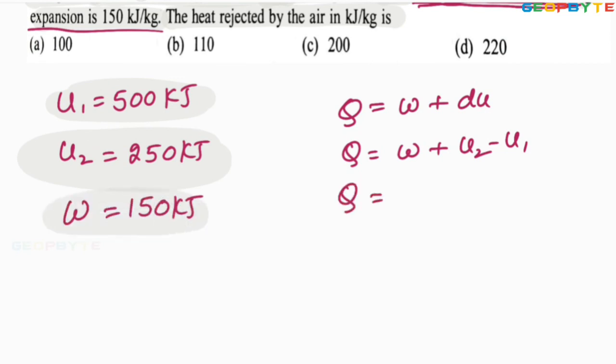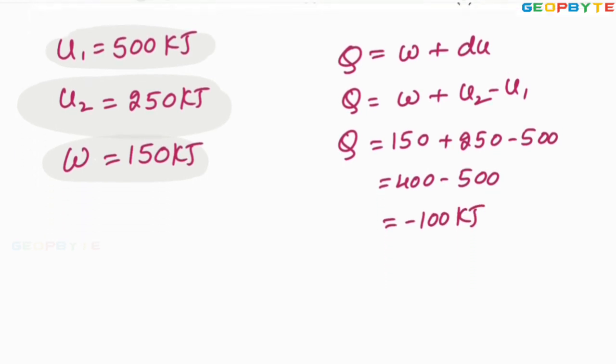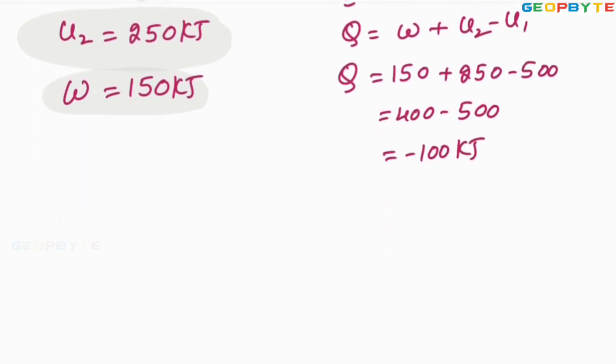The work interaction is 150. 150 plus U2, 250, minus 500. It is 400 minus 500, which equals minus 100 kilojoules. The negative sign indicates the heat is rejected from the system.